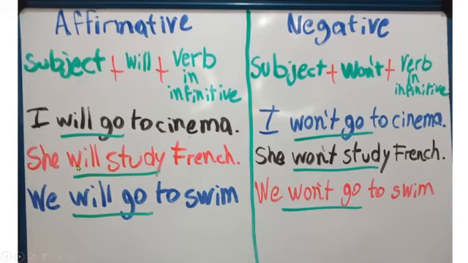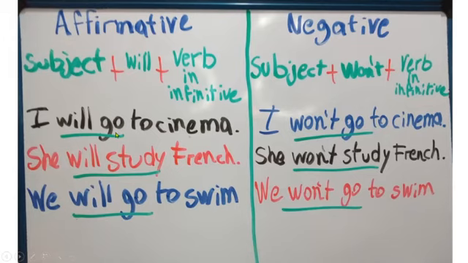Now pay attention. In this case, we use I, she, or we. Luckily for you, will we use for all the subjects in the same way. We can use it with I, you, we, they, he, she, it, and the verb is in infinitive.